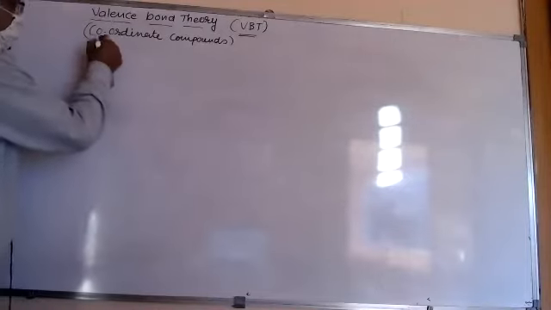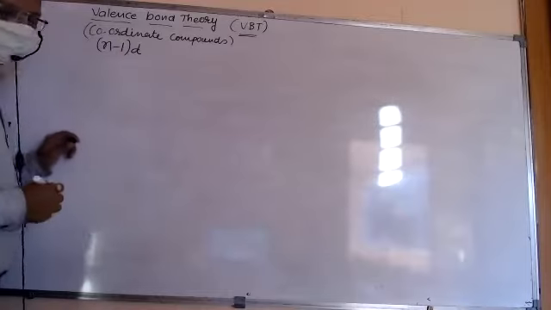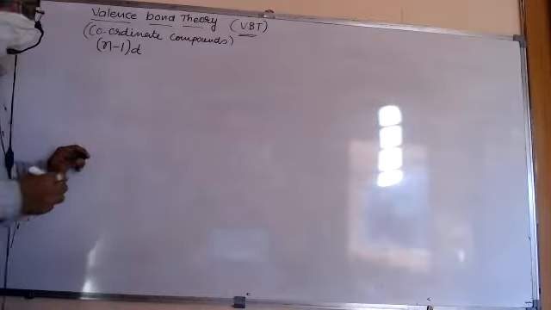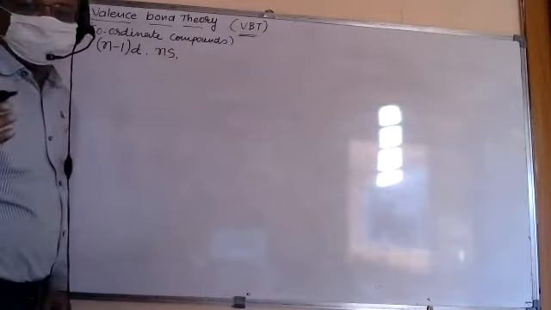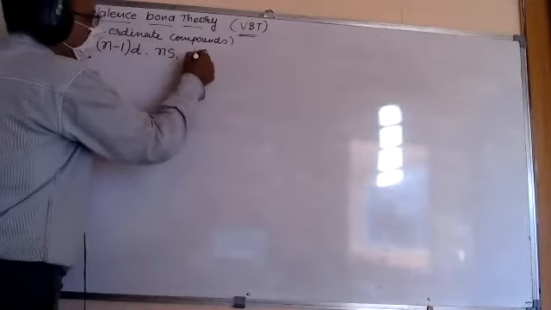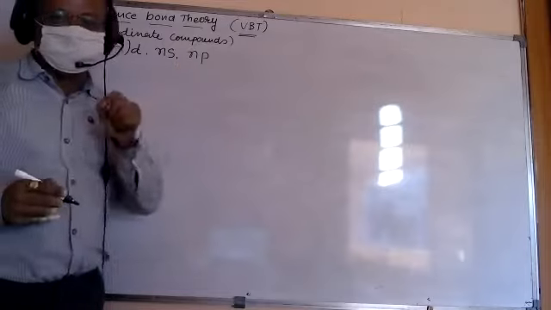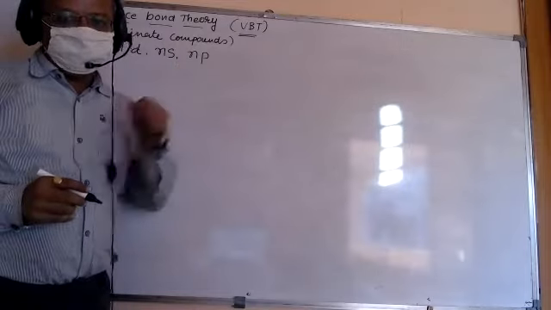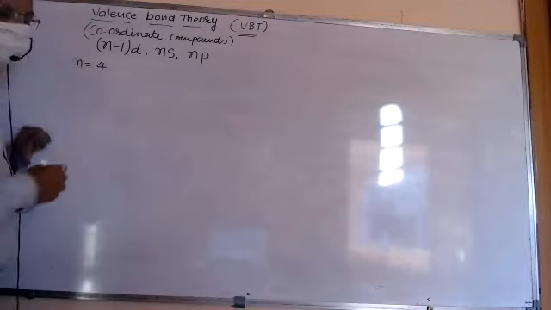So it is normally (n minus 1)d, then ns, where n is the principal quantum number, and friends, np, either the set of these three. In this one, we should consider n is equal to 4.